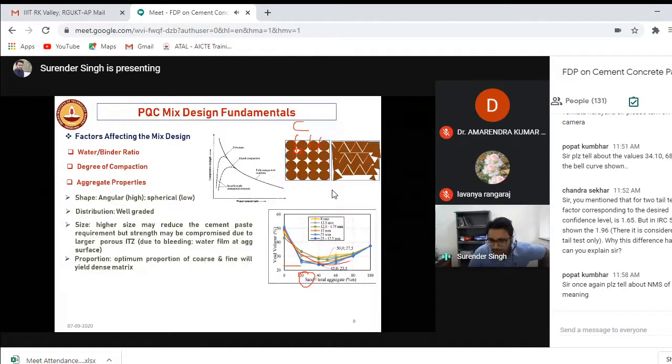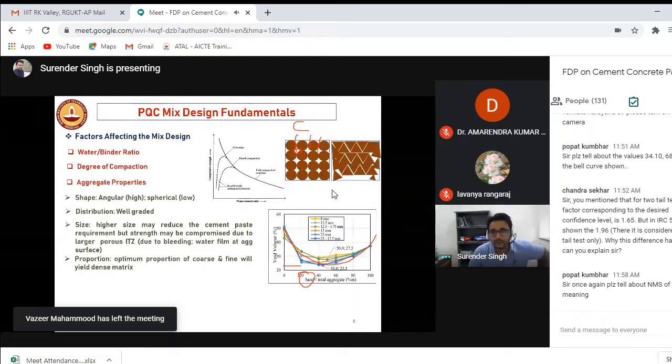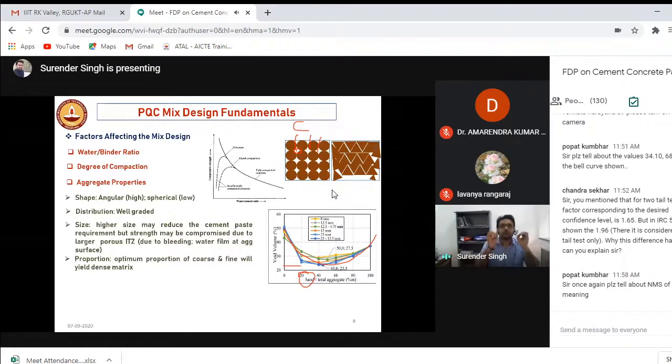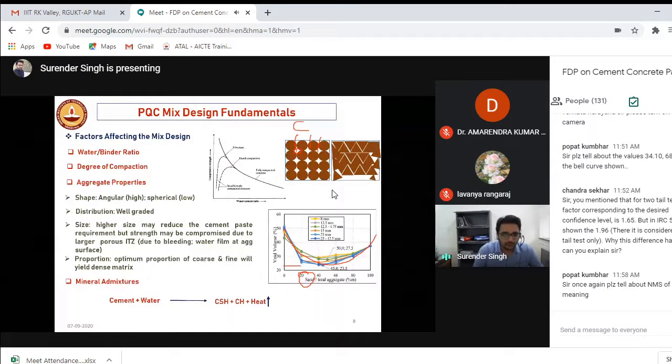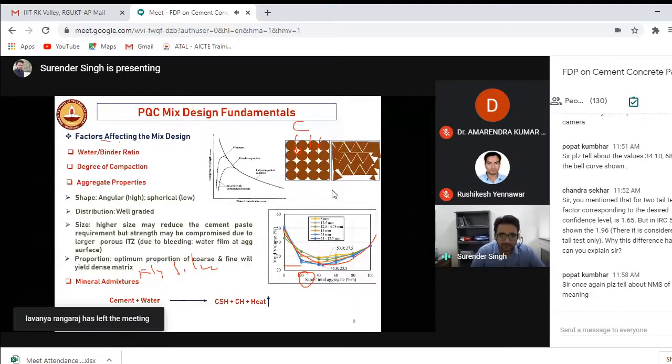So if you keep on increasing your sand content, the porosity and the cement content will keep reducing. But after a threshold value, it will again start increasing, because if you use more fine aggregates, there will be more voids because of high surface area. So the proportion of coarse aggregate and fine aggregate should also be optimum. As a thumb rule, you can go with 60% coarse aggregate and 40% fine aggregate, but you need to test it. Also, nowadays we are using fly ash and silica fume, and it will also have an effect on the mix design.